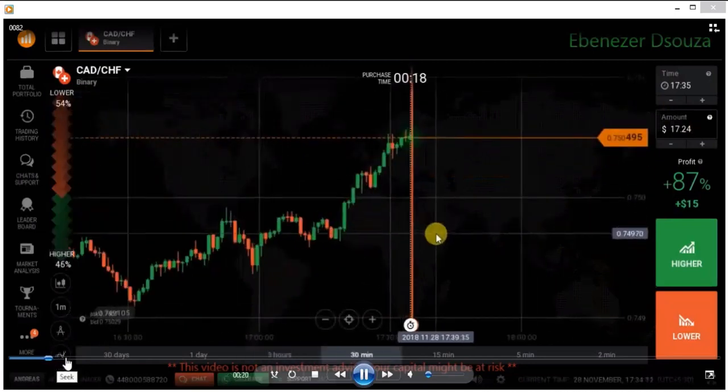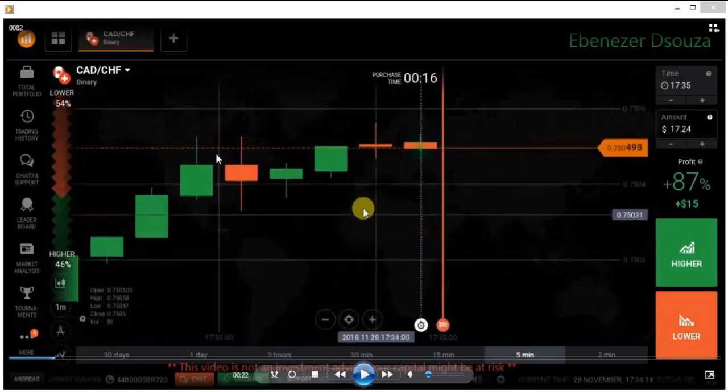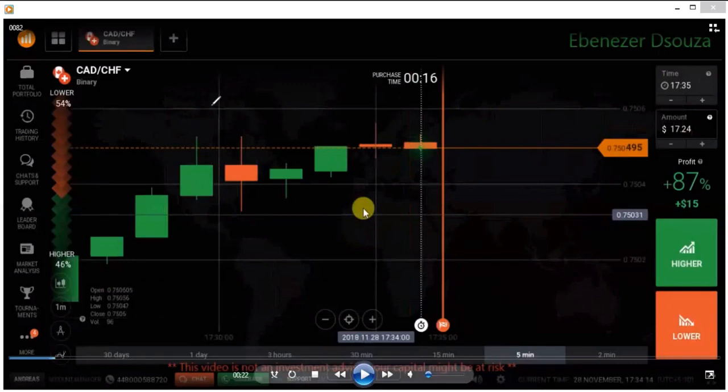Okay, I will show you there is a level, and at the same level, you are seeing some sellers rejection. Okay, you are seeing a seller's rejection at this area. From this level, you are seeing a seller's entry. Okay, from this level, you are seeing a seller's entry here in this candle.